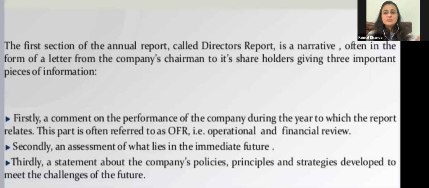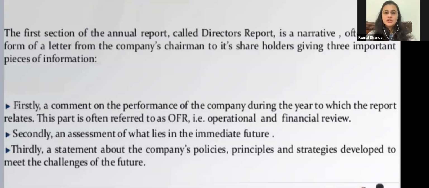Secondly, an assessment of what lies in the immediate future. And then what is next, just the immediate future. If we talk about next year, what we are going to plan, what we are going to achieve, what are the things for us in the coming next 2 years, right? Then thirdly, a statement about the company's policies, principles, strategies developed to meet the challenges of the future.